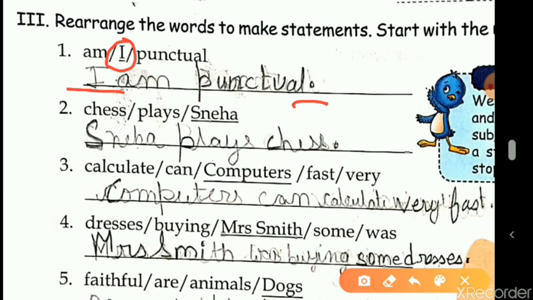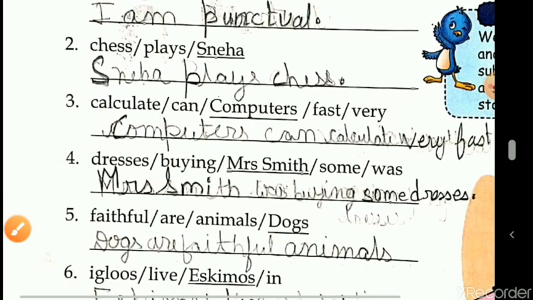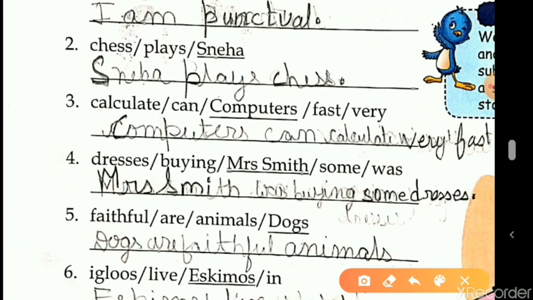Now let's look at the second one. Chess plays Sneha. Now there are 3 words in the order. So when we put the words in correct order, we need to remember that only 3 words should be there in the sentence. And we have to start with the word which is underlined. So in the second one, Sneha is underlined. So we'll start with Sneha. Now after Sneha, the verb will come. So Sneha plays chess.